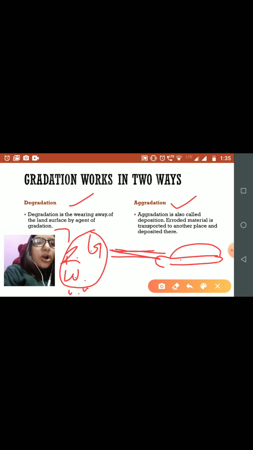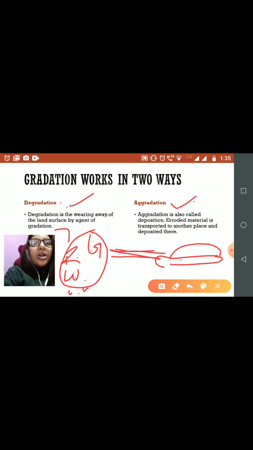That work of deposition is also known as aggradation. So this is the basic difference between degradation and aggradation. Just remember, degradation means wearing away the land surface, and aggradation means deposition, the work of deposition that forms different features on the earth's surface.